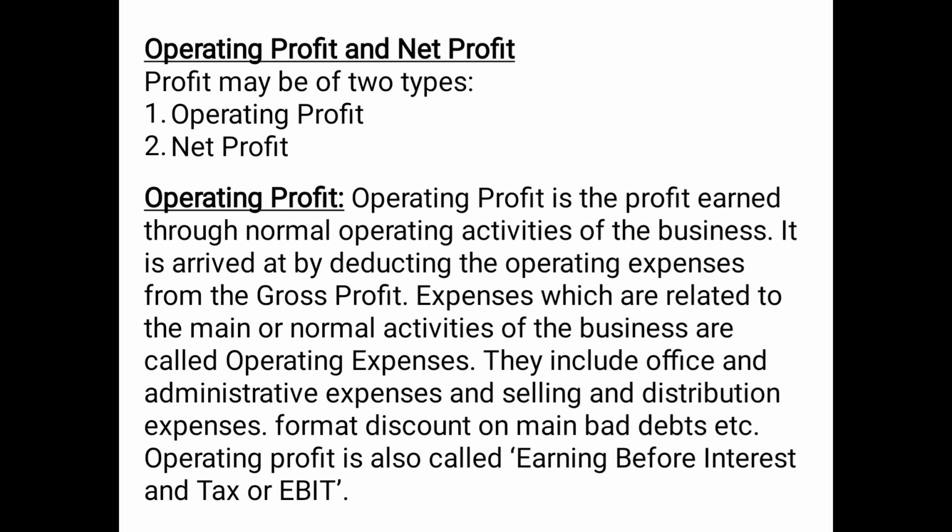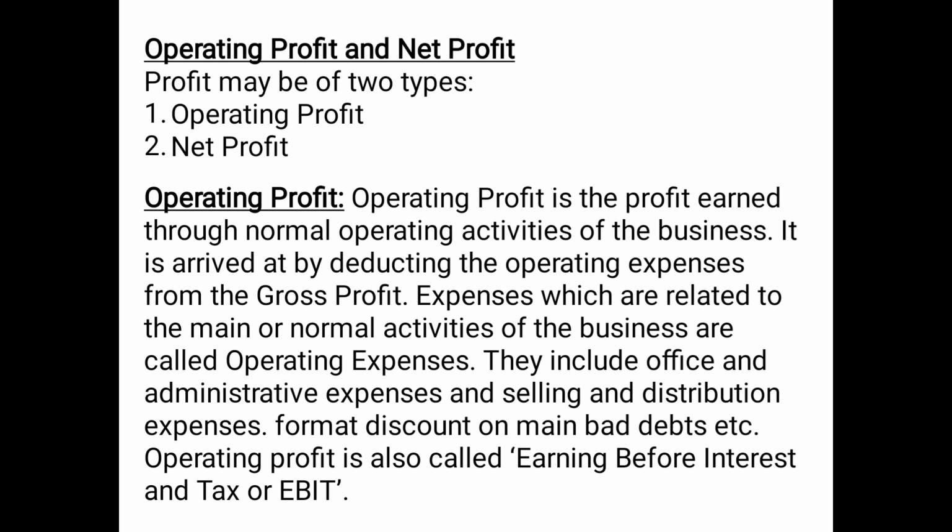Expenses which are related to the main or normal activities of the business are called operating expenses. So when we deduct operating expenses from gross profit, we get to know the amount of operating profit. Now, operating expenses include office and administrative expenses. Don't get confused. Operating expenses are not the direct expenses. These are the expenses related to normal day-to-day operating activities of the business.